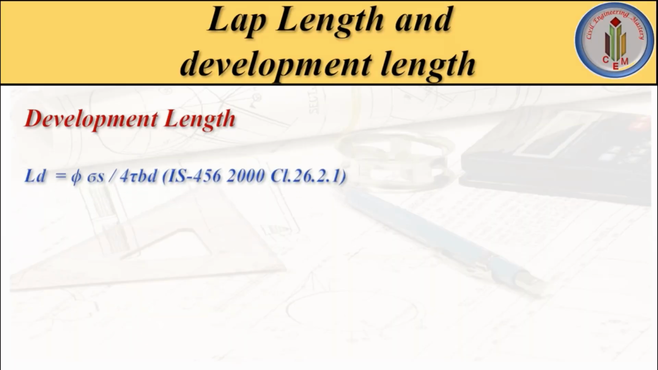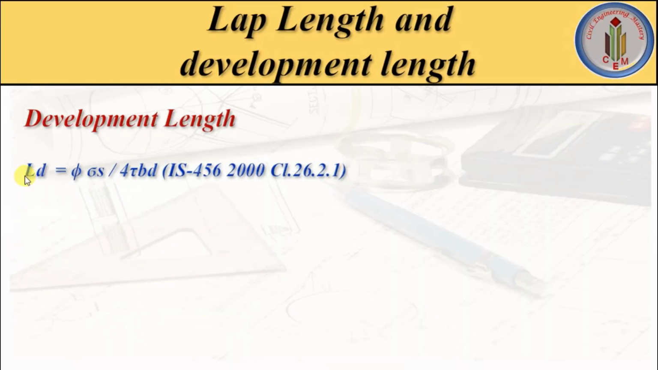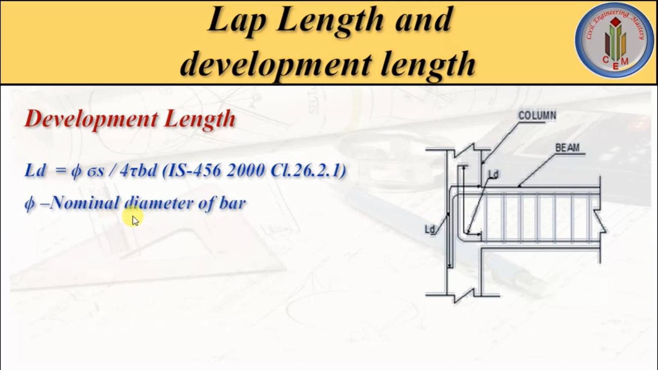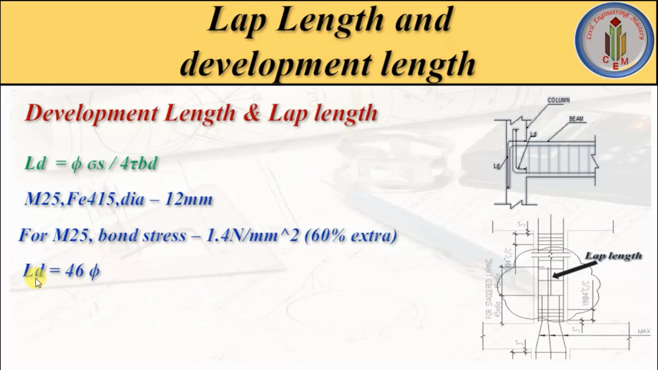Now let's see how do we calculate the development length. So there is a formula. LD is equal to phi sigma s divided by 4 tau BD, according to IS 456-2000 clause number 26.2.1. Here phi is the nominal dia of bar and sigma s is the stress in bar. Tau BD is the design bond stress. So let's see on calculation how do we calculate the development length for given values. If we calculate this one, we get LD is equal to 46 dia.